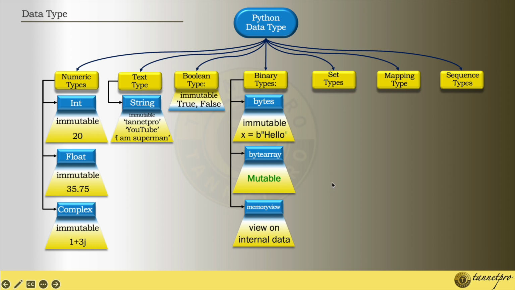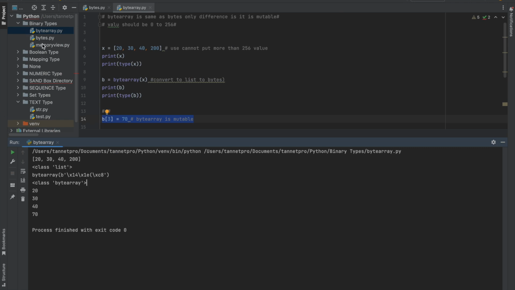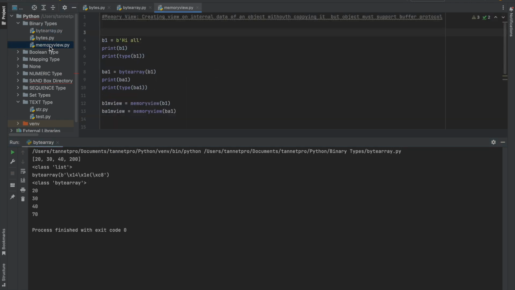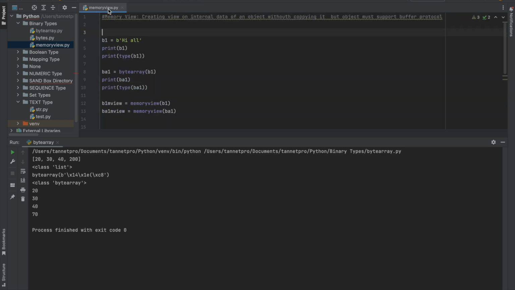Now memory view, this is a data type through which you can see the internal data. But let's understand memory view. Let me close the byte array stuff. So memory view creates a view of the internal data of an object, as I told you, without copying it, but the object must support the buffer protocol.